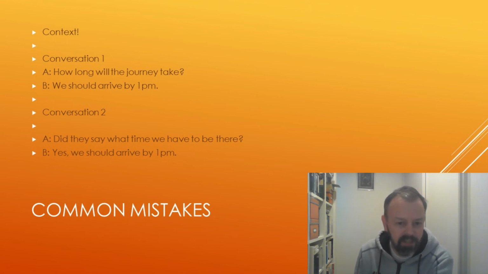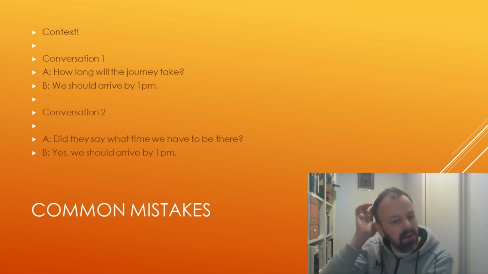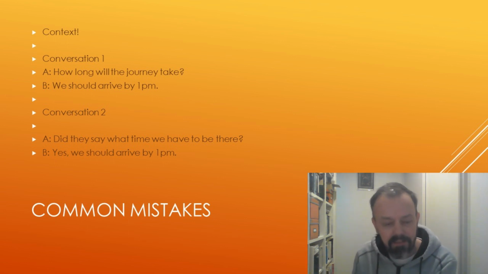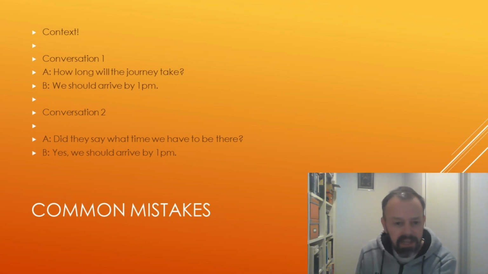So let's imagine a conversation number 1 where we have person A, person B. And let's imagine they are sitting on a train. Person A: How long will the journey take? Person B: We should arrive by 1 p.m. So this is a probability. Now, I'm not using could, can, or be able to in this case, but it's still using auxiliary verbs. So, we should arrive. The possibility is quite strong. In fact, it's a probability.